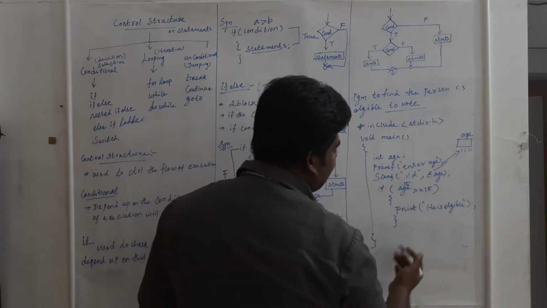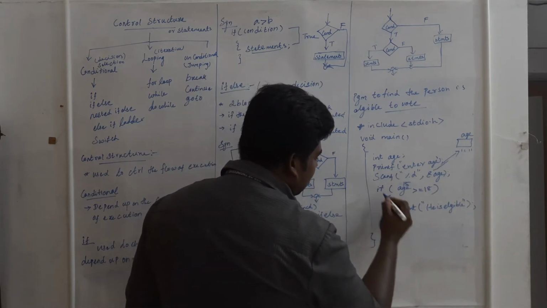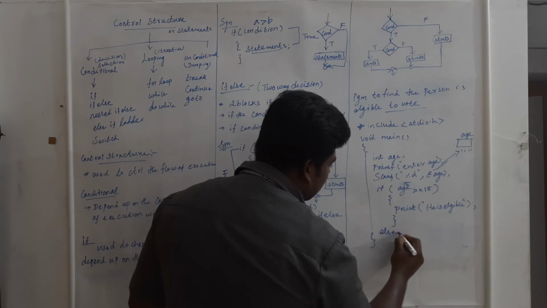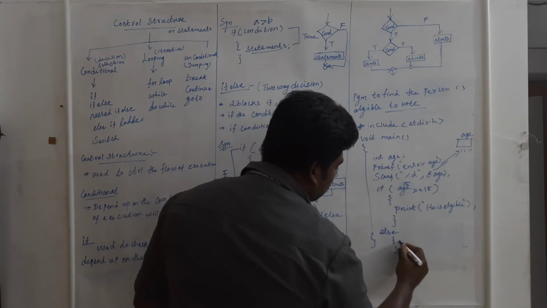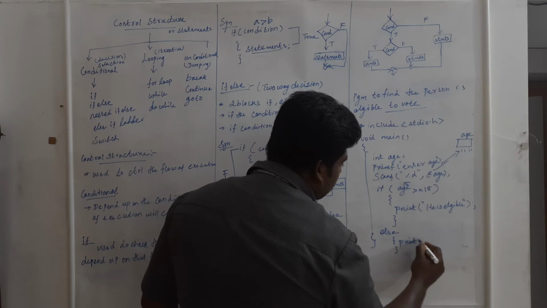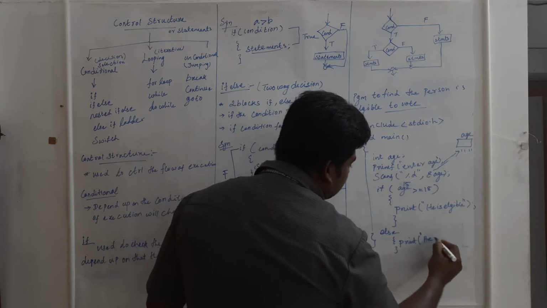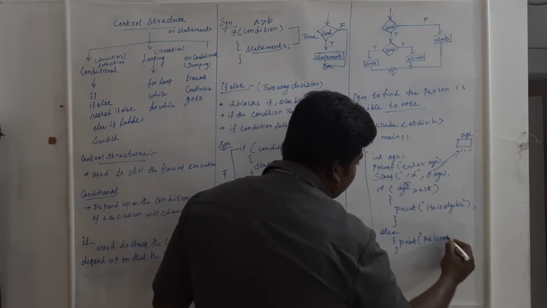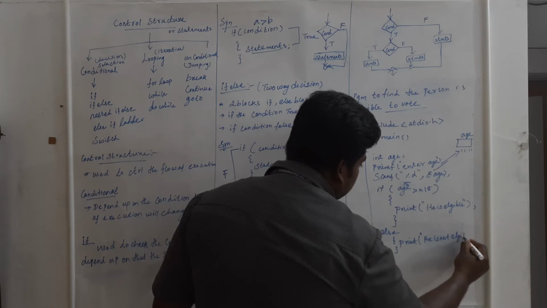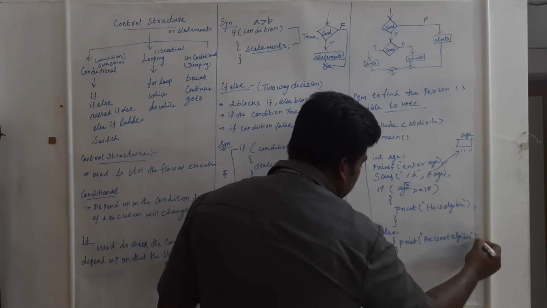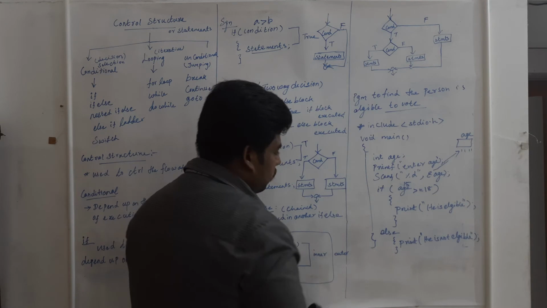If age is greater than equal to 18 means he is eligible, right? Else print he is not eligible.